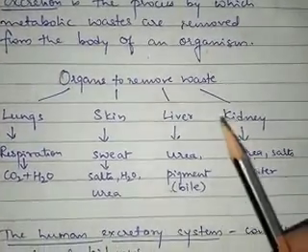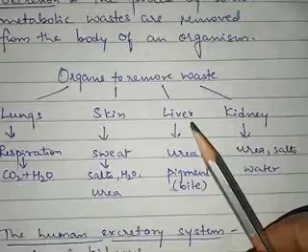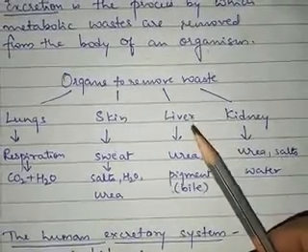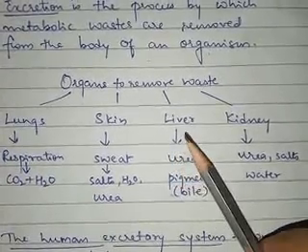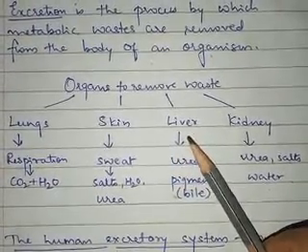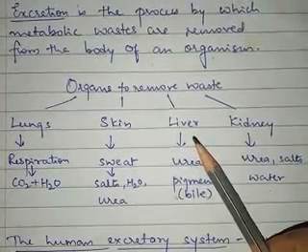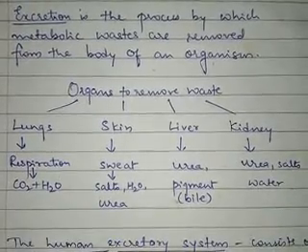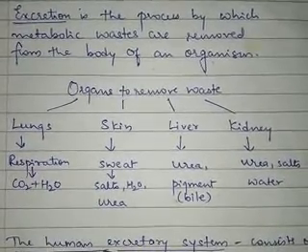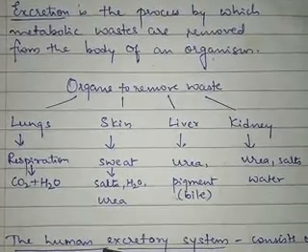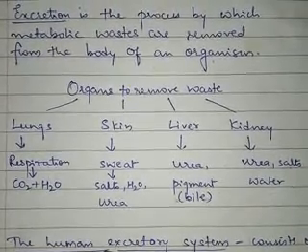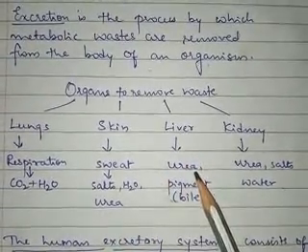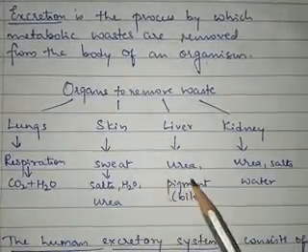The third one is the liver. Now when we talk about liver, liver is an important organ present in the body. The role of liver is formation of urea from amino acids. Whatever extra protein is present in the body, that protein is broken down to form amino acid. This amino acid will go to the liver and it will be broken down, and what is produced is urea. So the amino acid is converted into urea.